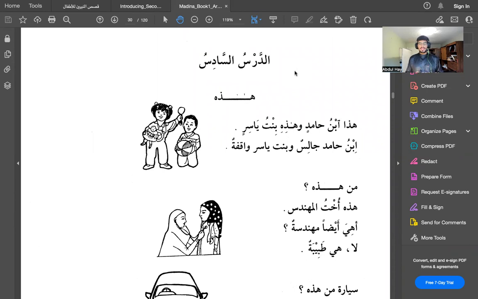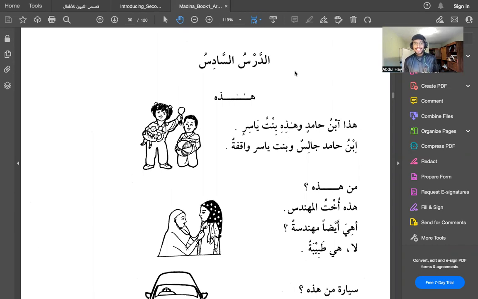Alhamdulillah, in this lesson we're going over genders. So it's ad-dars al-sadis, the sixth lesson. Here we're getting introduced in a more formal sense to feminine words, so words that end with ta marbuta, like Aishatun and Waqifatun and Muhandisatun and so on and so forth. And we also get introduced to the feminine version of hada.